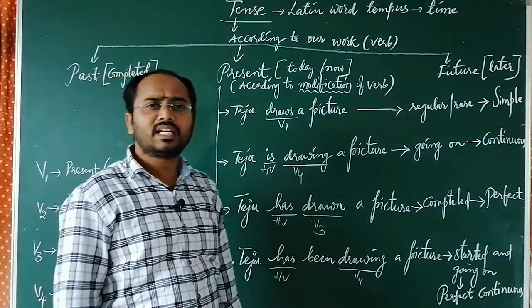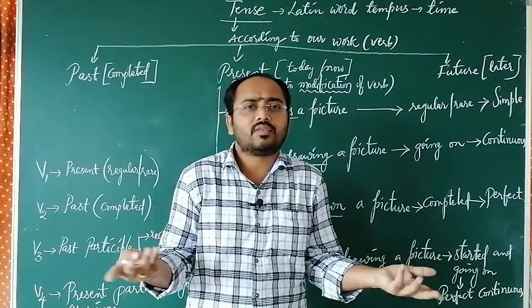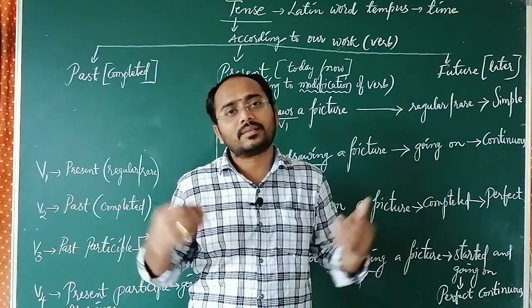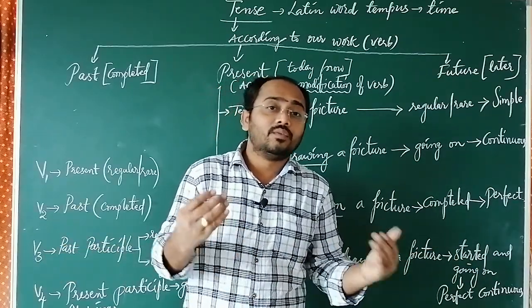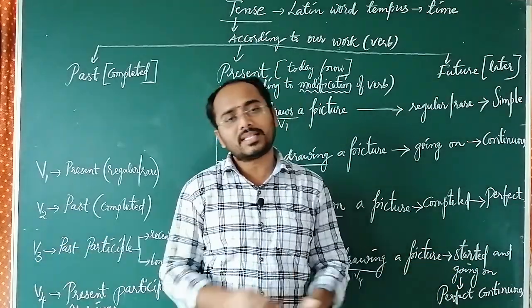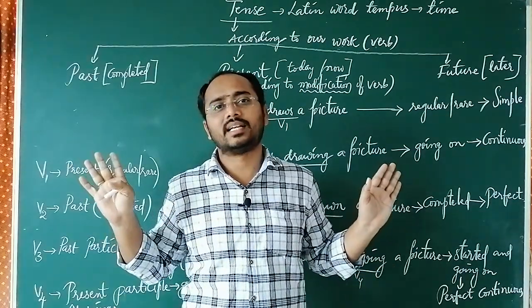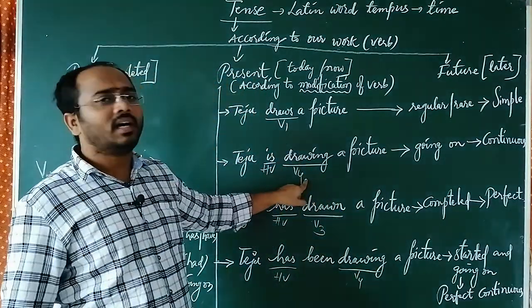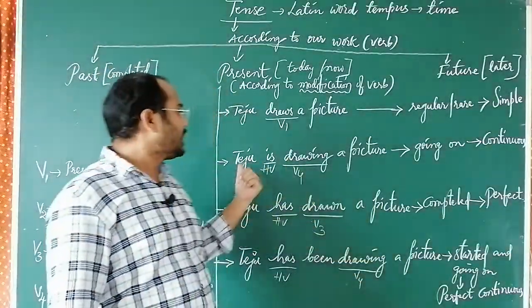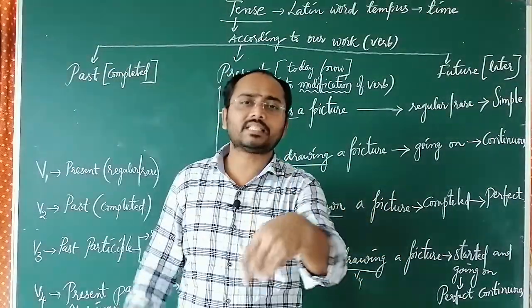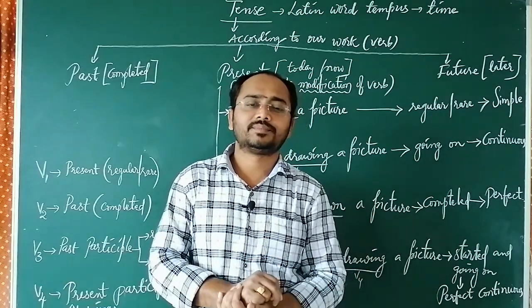Now the definition is very clear to you. Simple present means the work which goes on regularly or rarely. The work which goes on regularly or rarely is the simple present tense. Very simple logic, you can understand in an easy way. Next, it is going on. So continuous when present. That's the reason the second type is present continuous.